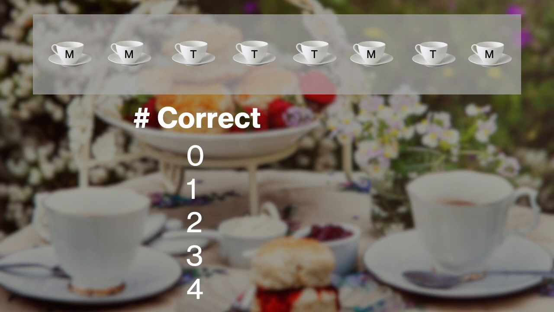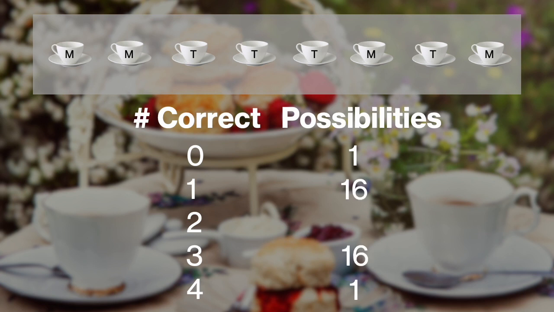So, assuming she's guessing completely at random, she has no ability to discern the difference at all, what are the possible outcomes? Well, obviously there's only one possible way she could get 0 correct. There's only one possible way to get all 4 correct. But if she were to get 1 or 3 correct, there's actually 16 possible ways. There are a lot of ways of combining these different cups, guessing which one is which, that would lead you to getting either 1 or 3 correct. And there's even more that would get you to getting 2 correct.